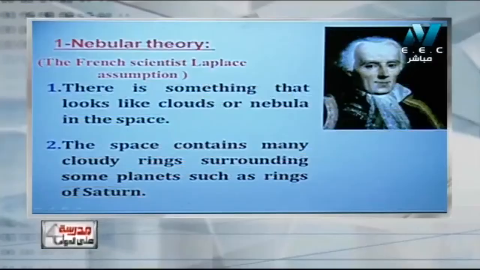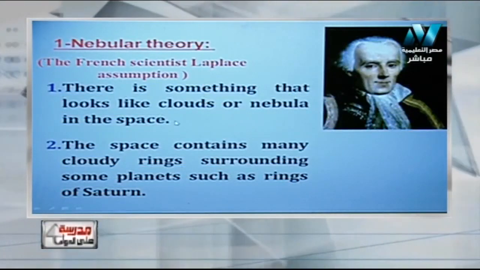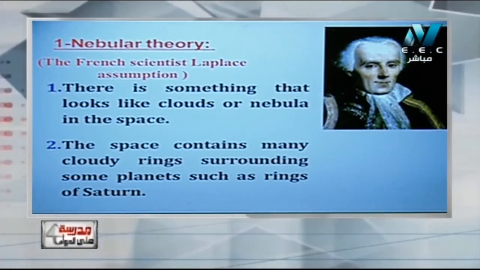So Laplace explained the origin of the solar system from the nebula, and the sun is the center of it. This is the nebular theory. Okay, there is something that looks like clouds in the nebula, in space, containing many clouds surrounding some planets, such as the rings of Saturn.